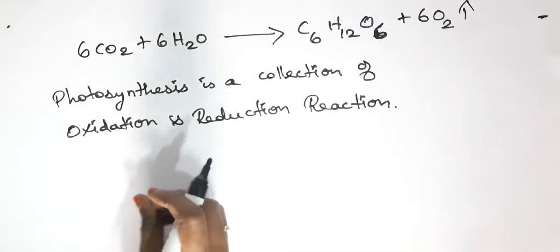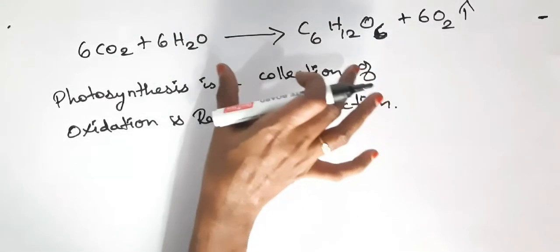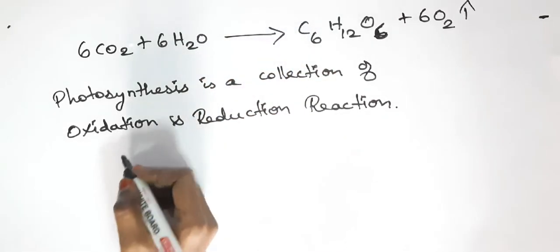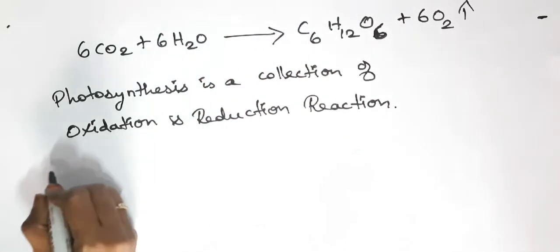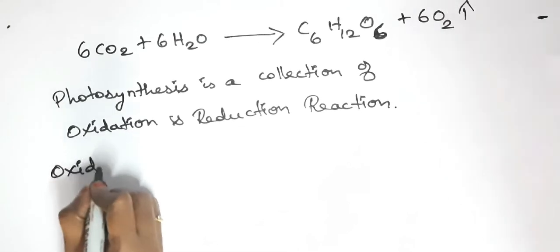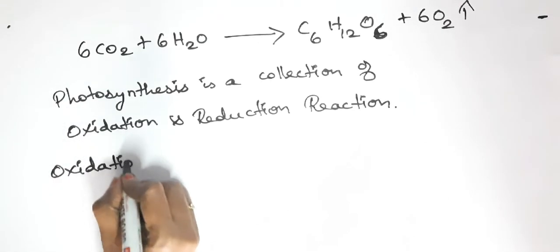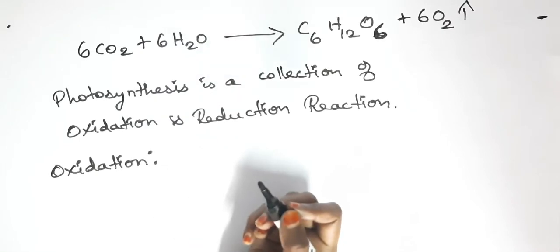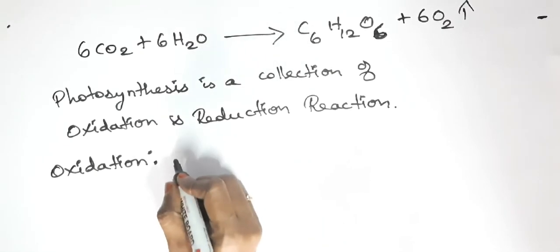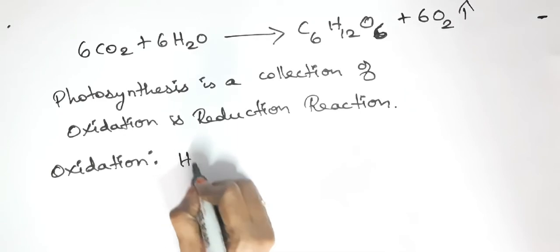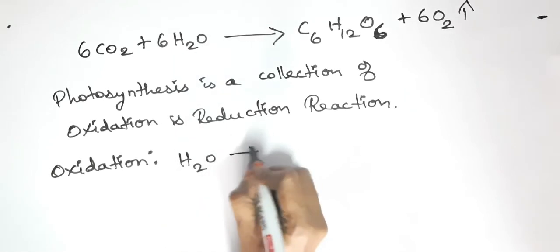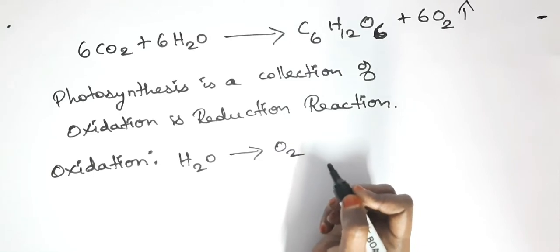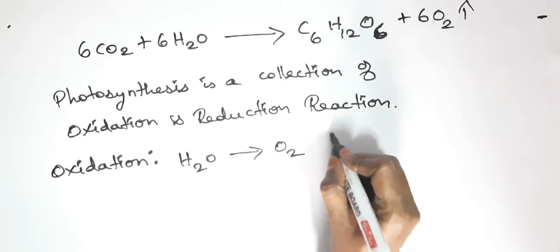So what is the oxidation process taking place in the photosynthesis reaction? Water is oxidized into oxygen. Water is oxidized into oxygen by losing electrons.